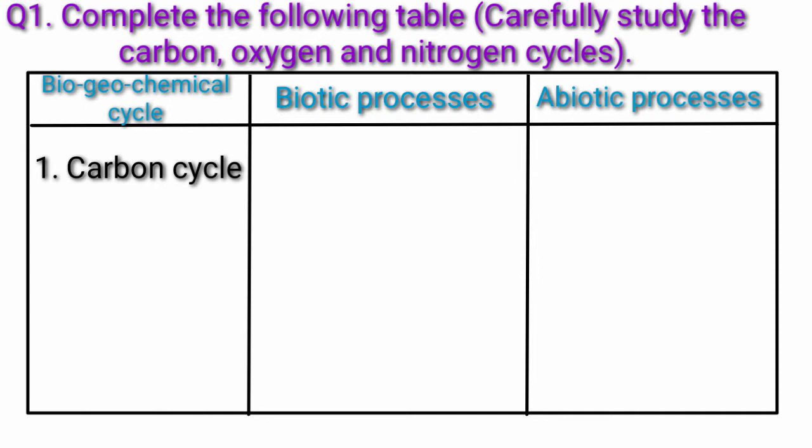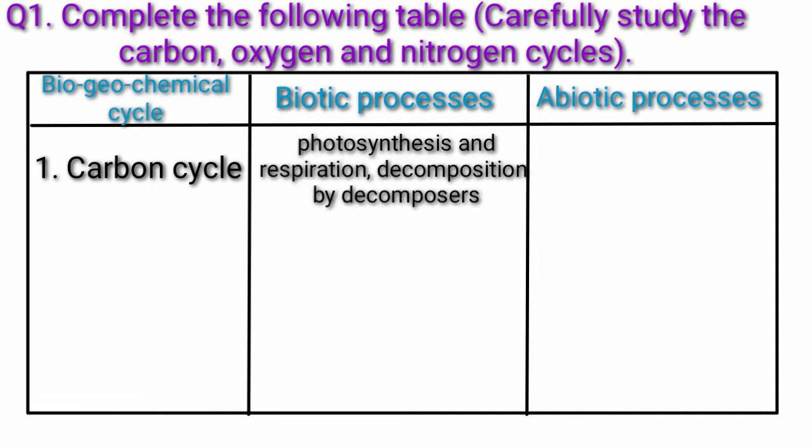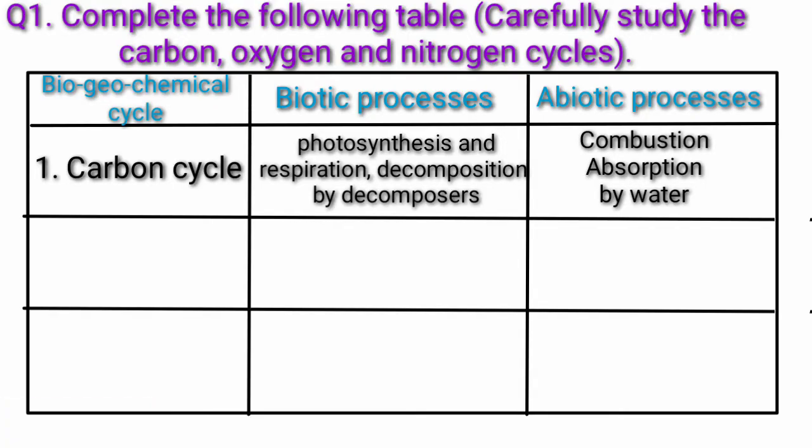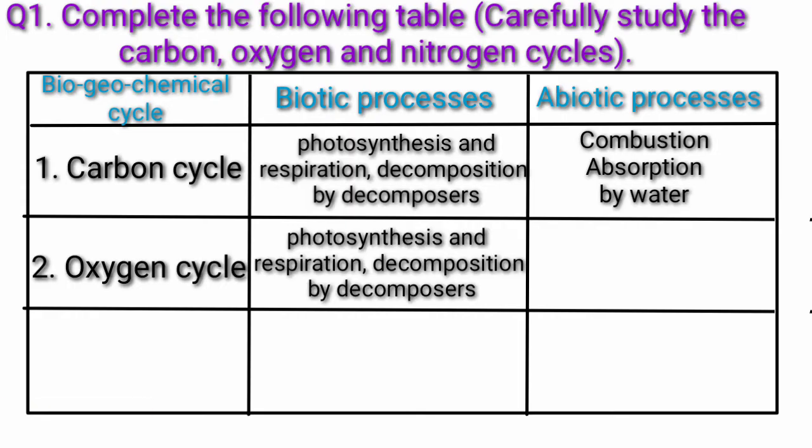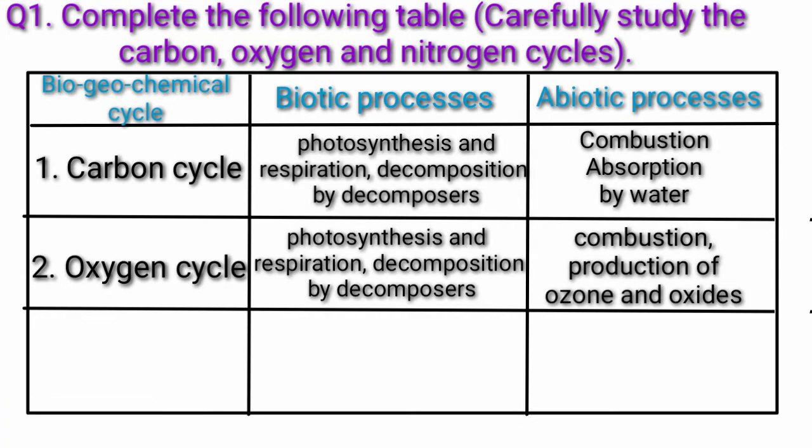So first, carbon cycle. Biotic processes, photosynthesis and respiration, decomposition by decomposers. Abiotic processes, combustion, absorption by water. Second, oxygen cycle. Biotic processes, photosynthesis and respiration, decomposition by decomposers. Abiotic processes, combustion, production of ozone and oxides.